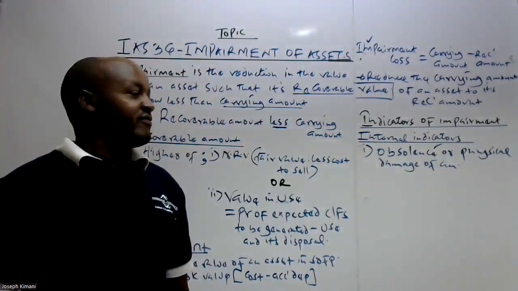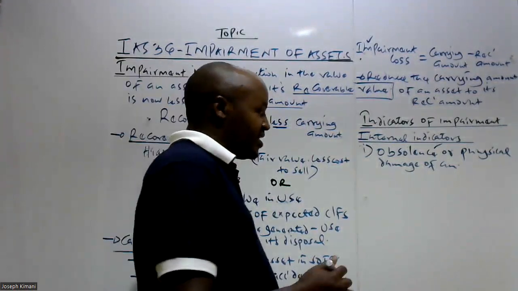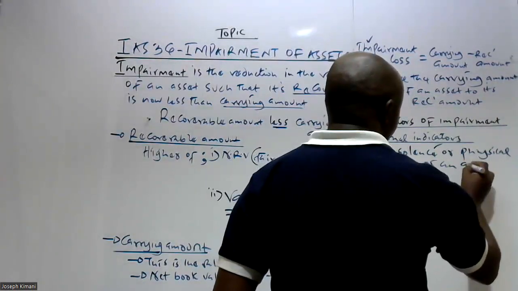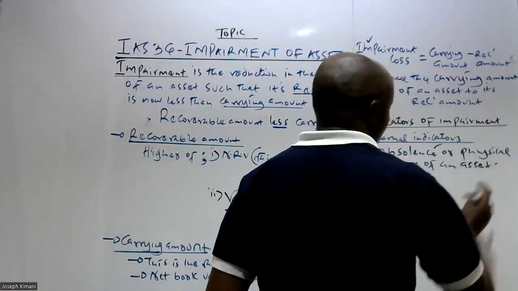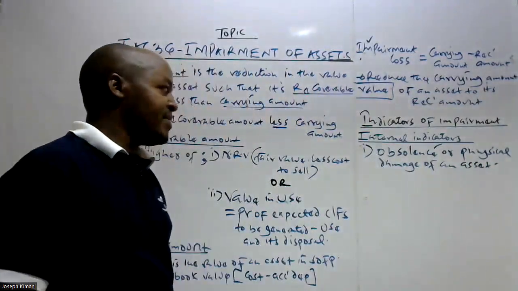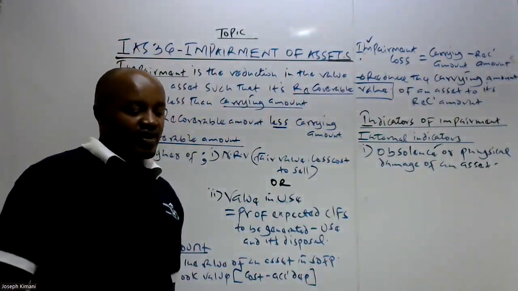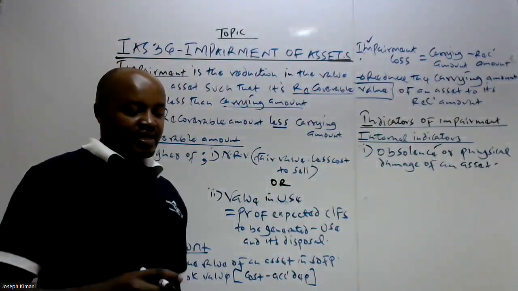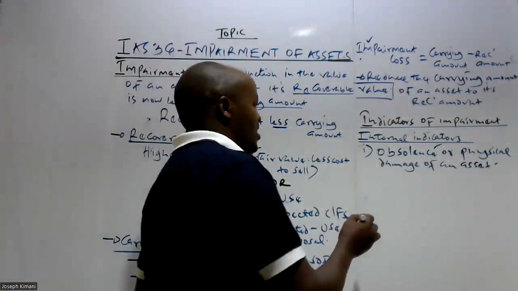Also, if an asset is damaged, for instance, if a company owns a motor vehicle and that motor vehicle is involved in an accident and is damaged, that is one of the internal factors which indicate that the asset could be impaired.